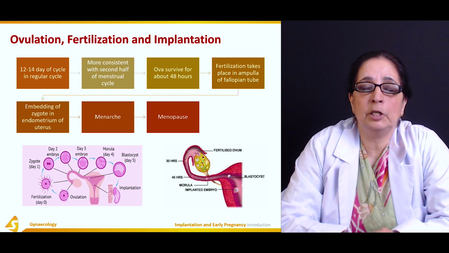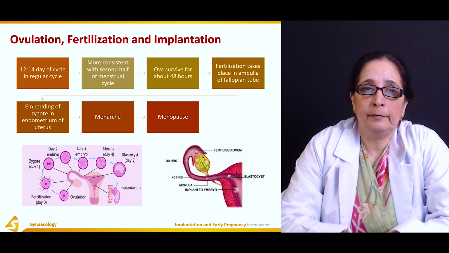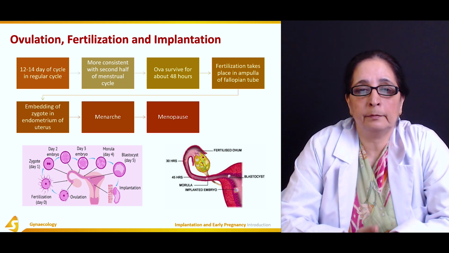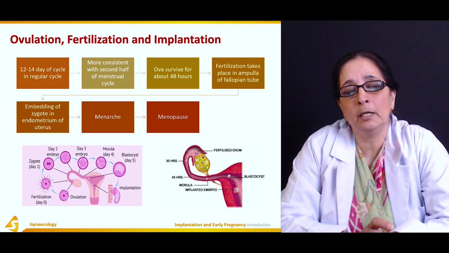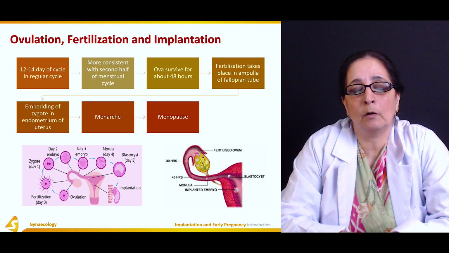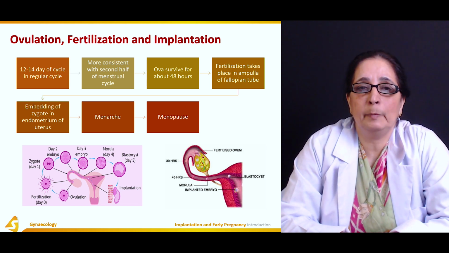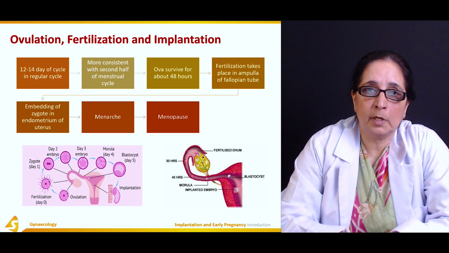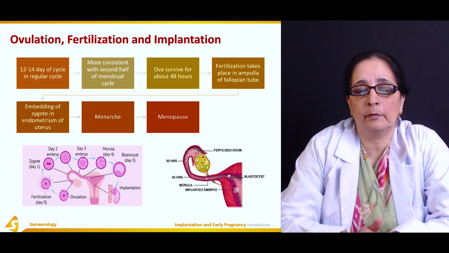So once ovulation takes place, and if fertilization doesn't take place, then exactly 14 days after the ovulation, the menstrual bleeding starts. So it's more consistent with the second half of the cycle.